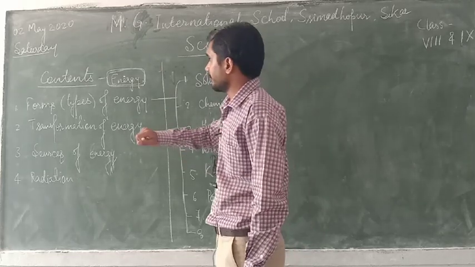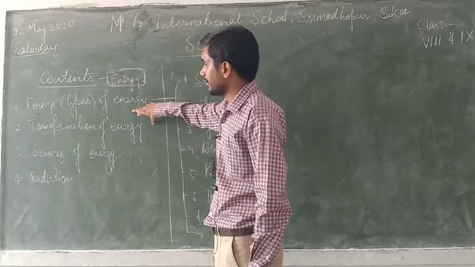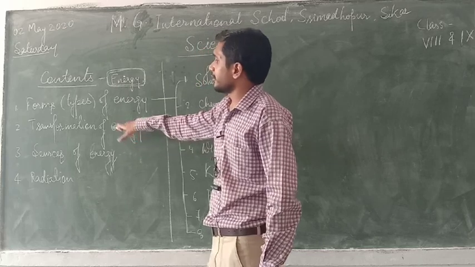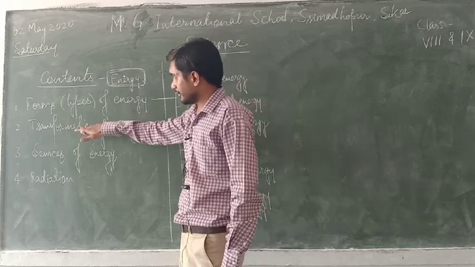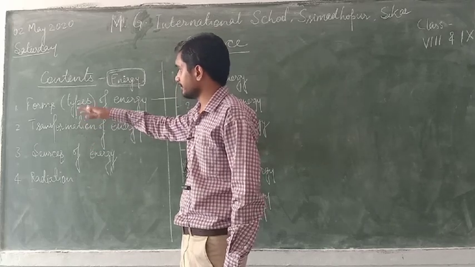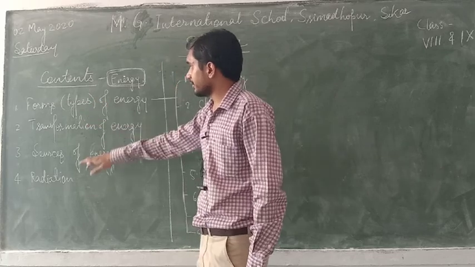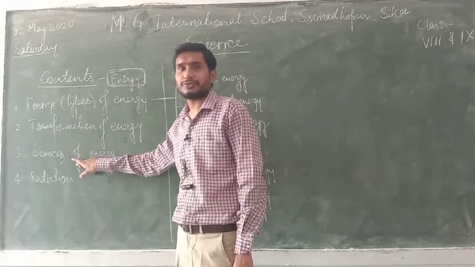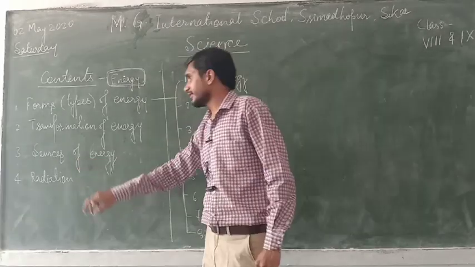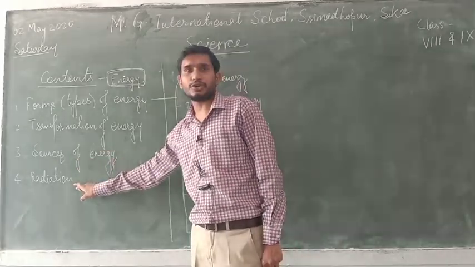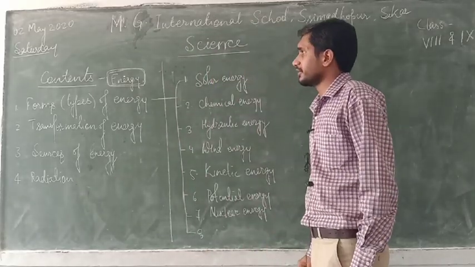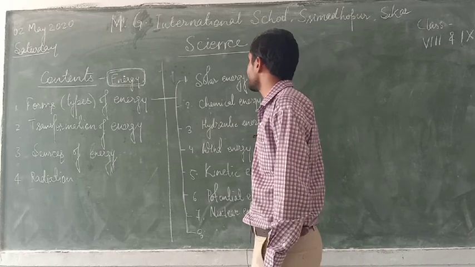First of all, the forms or types of energy. Second, transformation of energy. Transformation means a conversion of energy from one form to another form. Then sources of energy. What are the sources of energy from which we can derive energy? Then radiation. It is a mode of energy transfer. Okay. So now let me start with the first, forms or types of energy, in some depth.